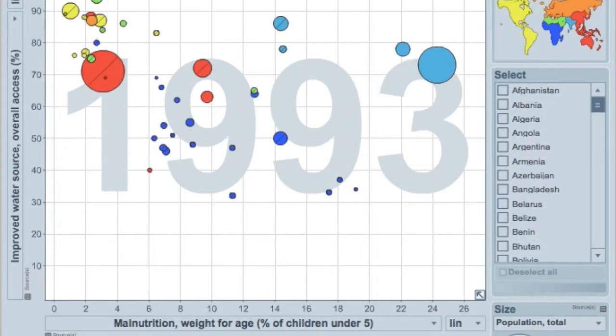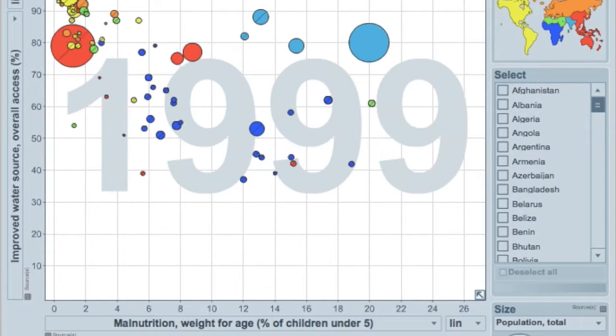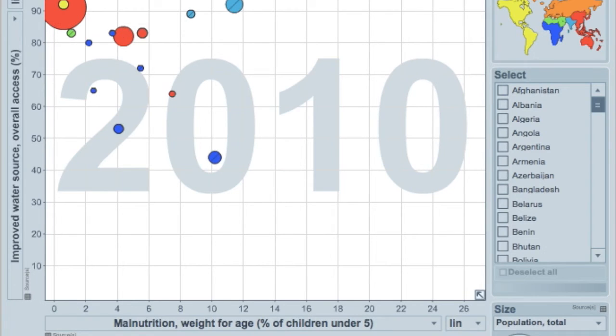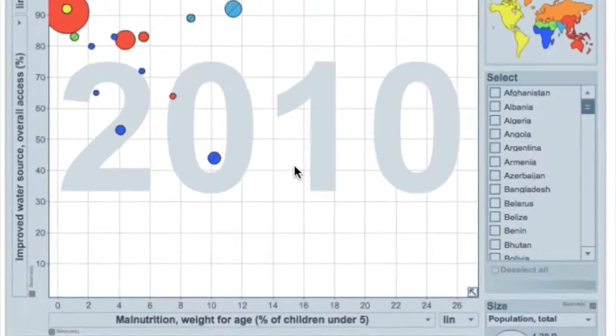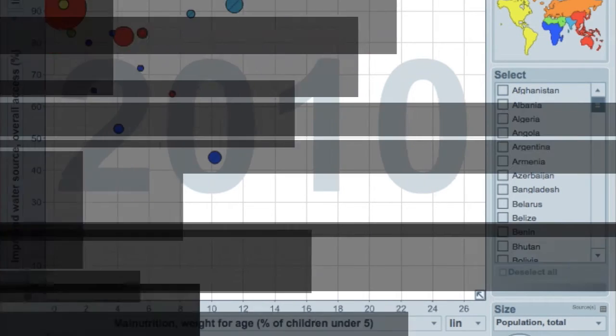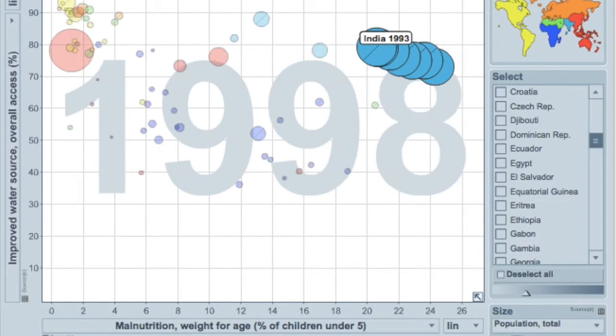Here you'll see a graph of the correlation between malnutrition and improved water access. Again, we see a clear trend up and to the left, indicating a negative correlation between improved water sources and malnutrition. Thus, this graph indicates that an improvement in water sources does in fact decrease malnutrition. This can specifically be seen in data from India.